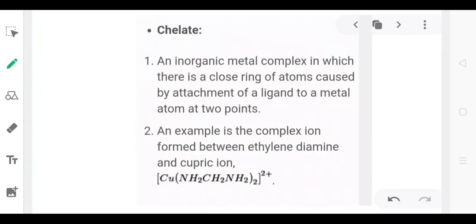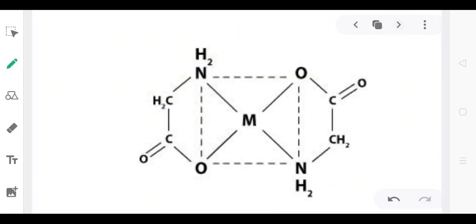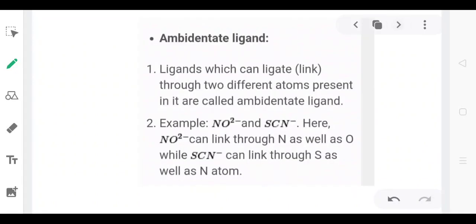An example is the complex ion found between ethylenediamine and cupric ion. This is clearly shown from this example, where a 5-membered ring structure is formed. These are all examples of chelate.